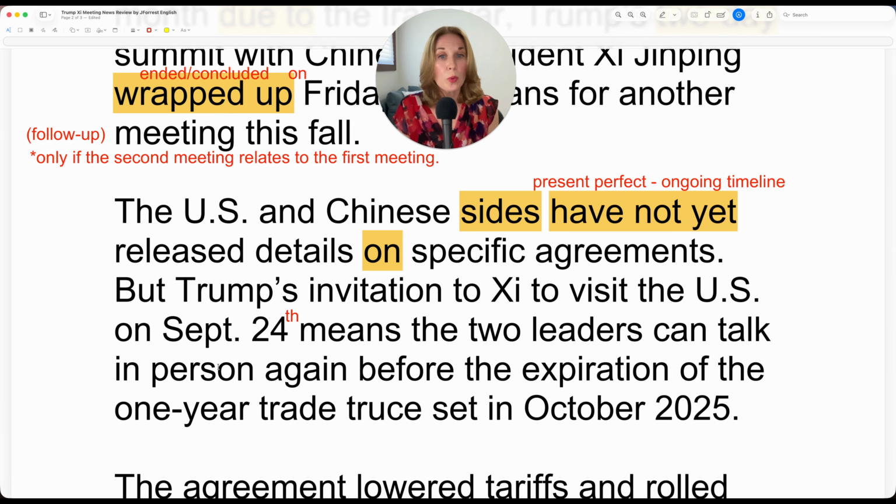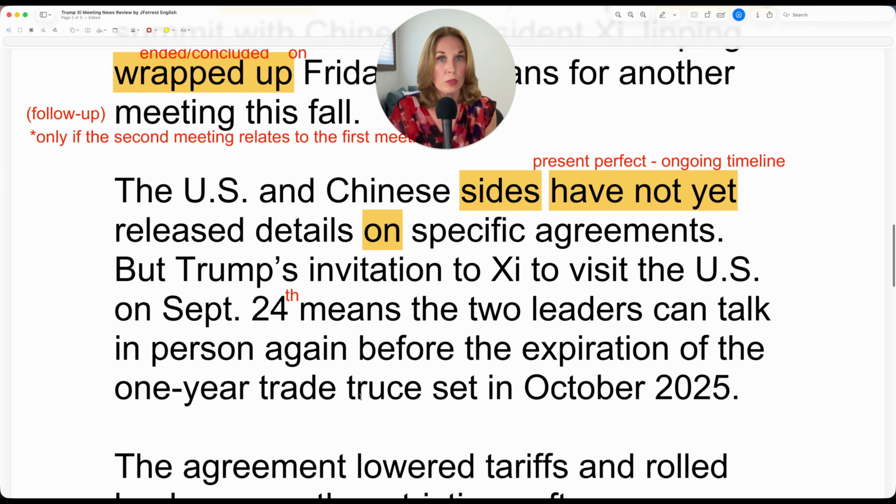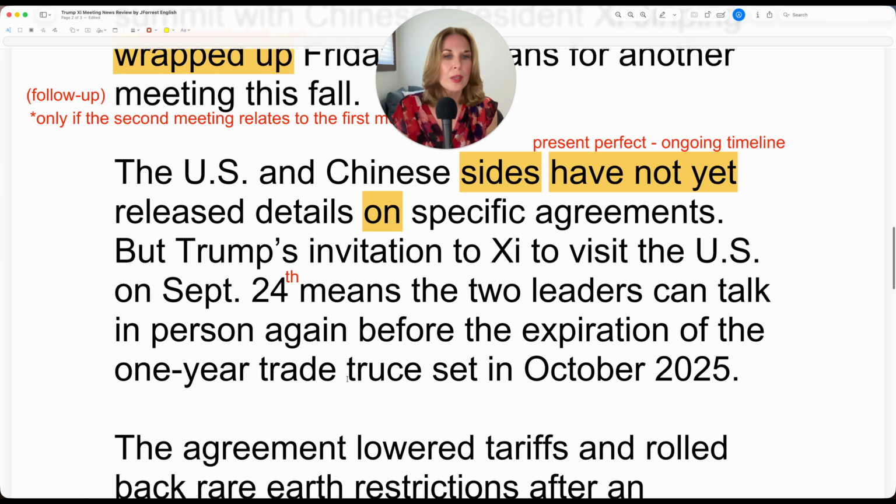On September 24th means the 2 leaders can talk in person, again, before the expiration of the 1-year trade truce set in October 2025. So here we have more information on that truce. Remember, a truce is an agreement to not actively fight or to temporarily end an argument, conflict, or disagreement.